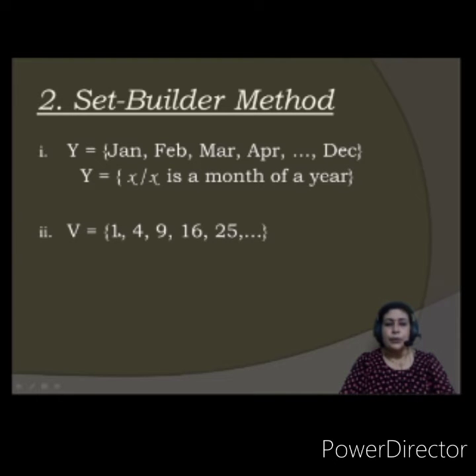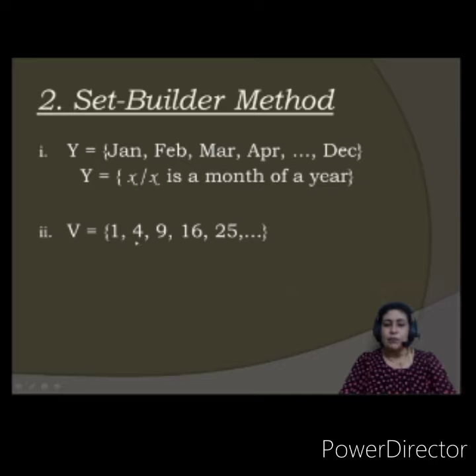Let us see the second example. V is the set of 1, 4, 9, 16, 25 and so on. What do I understand from this? 4 is the square of 2, 9 is the square of 3, 16 is the square of 4 and 25 is the square of 5. Means 1 squared is 1. So the squares of the numbers 1, 2, 3, 4, 5 are being taken.